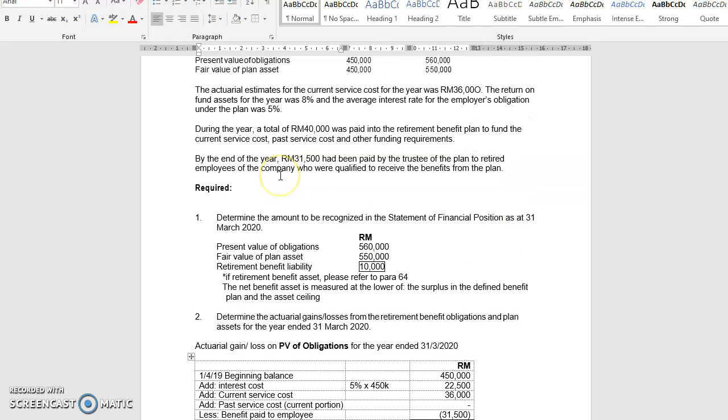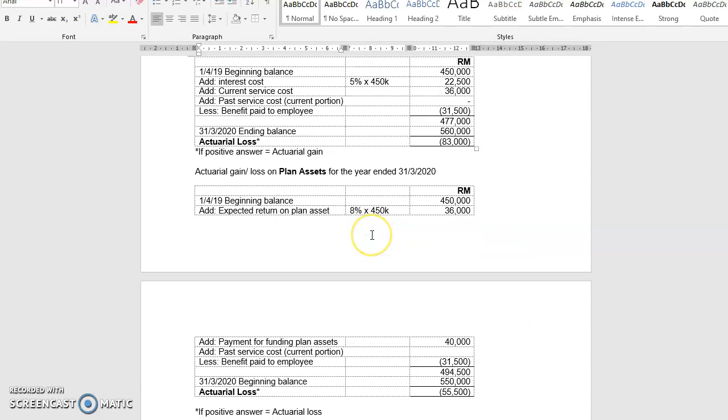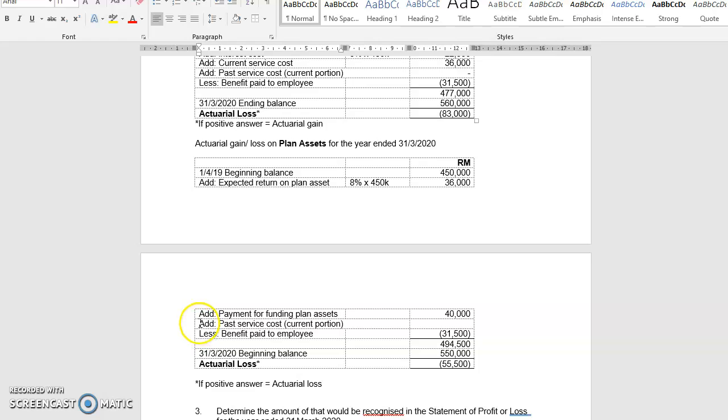The percentage of expected return is given in this paragraph as 8%. Again, how do you calculate? Expected return will be 8% times the beginning balance, which is 450,000. After that, you will add the additional payment made for funding for that current year. So payment for funding plan asset is 40,000.